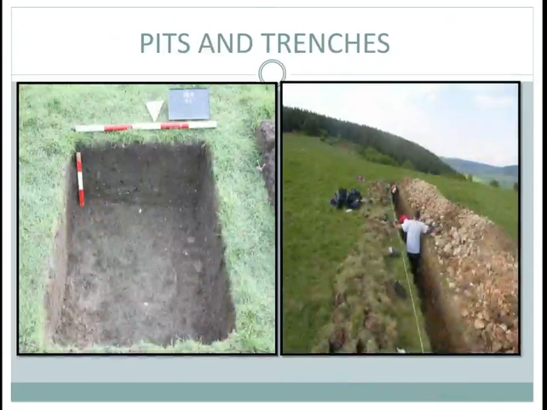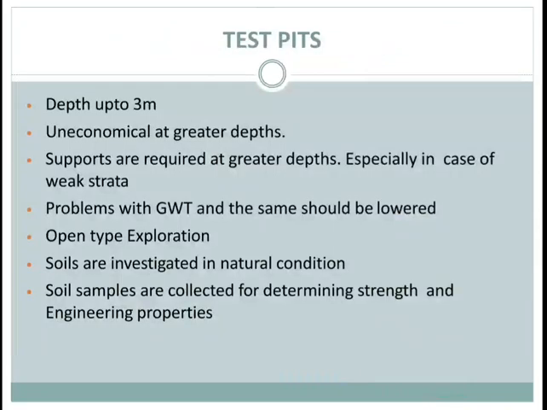First method is pits and trenches. In this image you can see the left-hand side is a pit and the right-hand side is a trench. A test pit can be used up to a 3-meter depth, or a shallow depth.